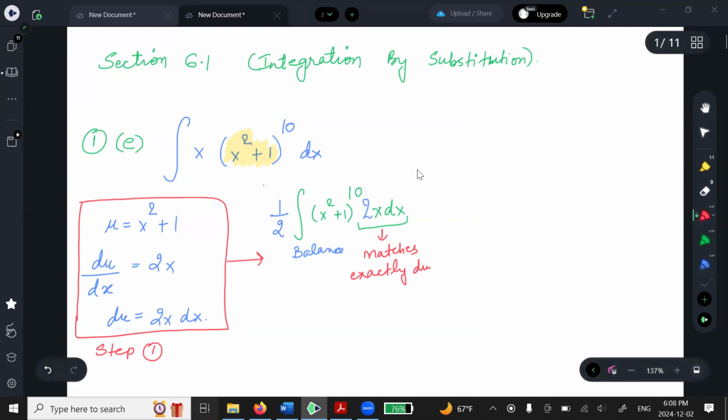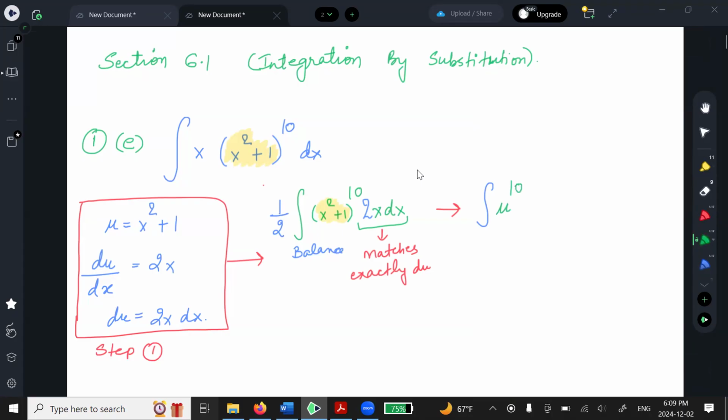Now step 3 is, now you rewrite the integral in terms of u and du. So because the inside function, which was the complicated part, I assume that as u, that becomes u to the power 10. And this is matching exactly as du, right? That's why we did the balancing part. It becomes u to the power 10 du.